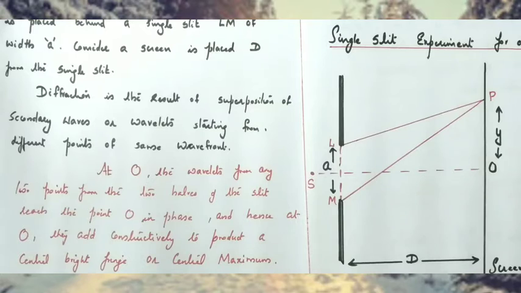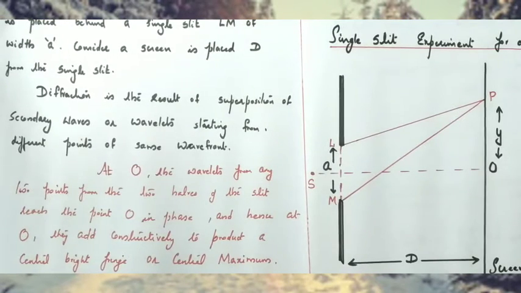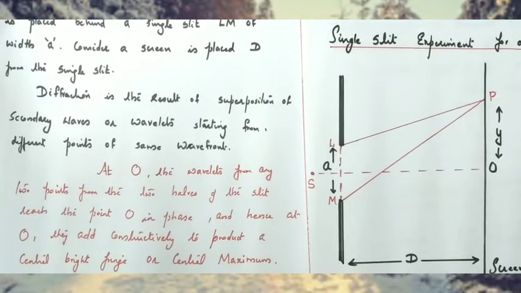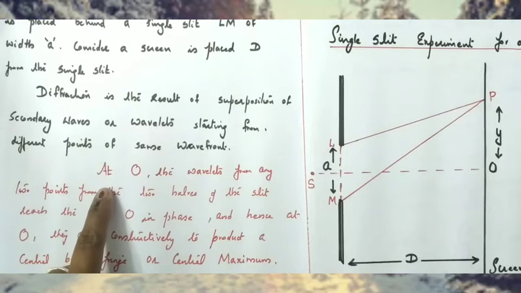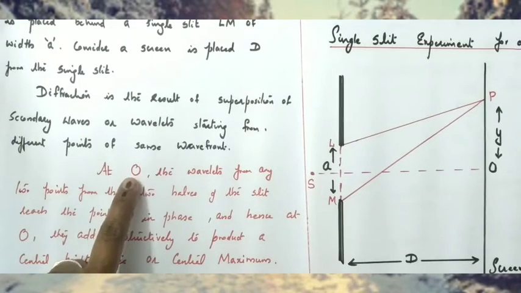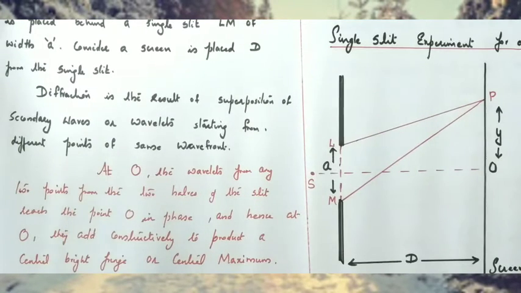And what is the cause of diffraction? We know interference is due to the superposition of two wavefronts, okay, two wavefronts from coherent sources. Similarly, diffraction is due to the superposition of wavelets starting from different points of the wavefront.